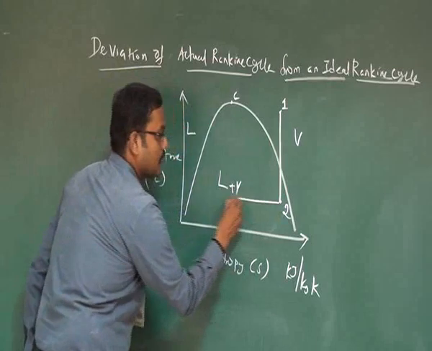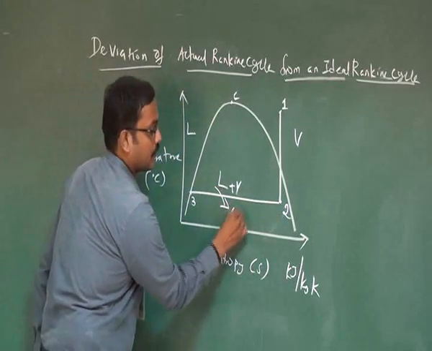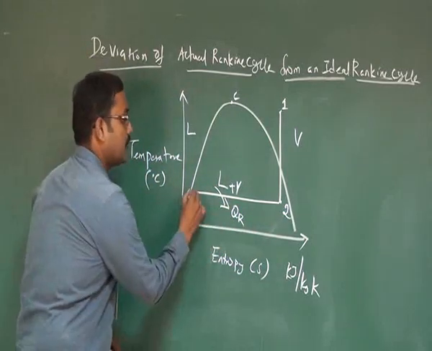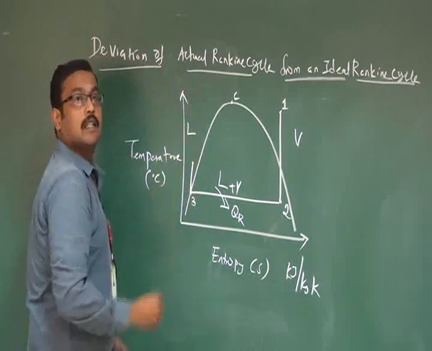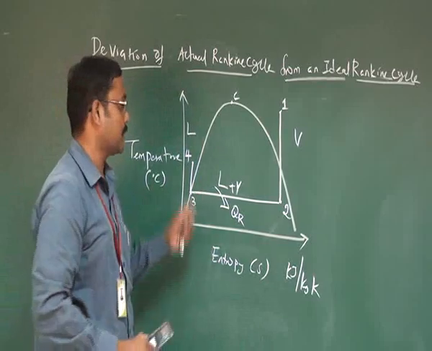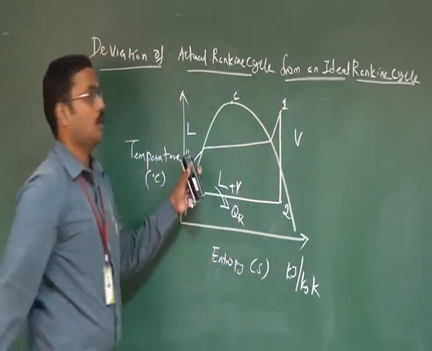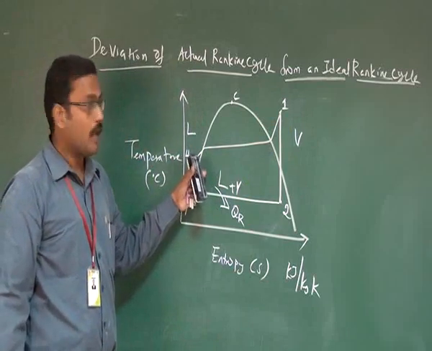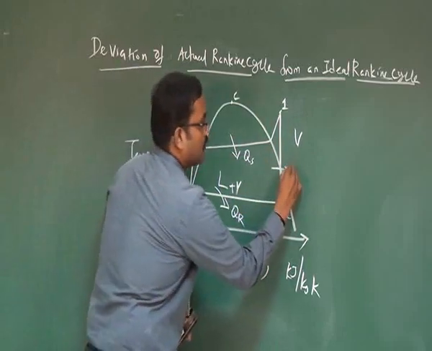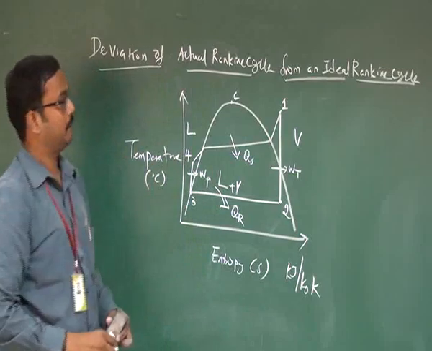Then 2 to 3 represents isobaric heat rejection, again a reversible process. Then 3 to 4 is isentropic compression, that means reversible adiabatic compression. Then 4 to 1 represents isobaric heat addition. Here is the turbine work, and this is the pump work.